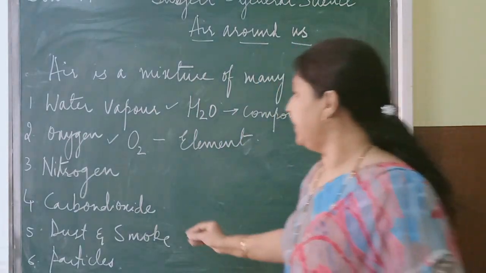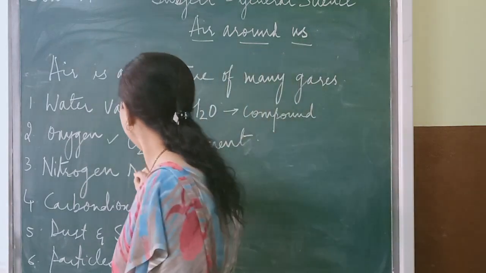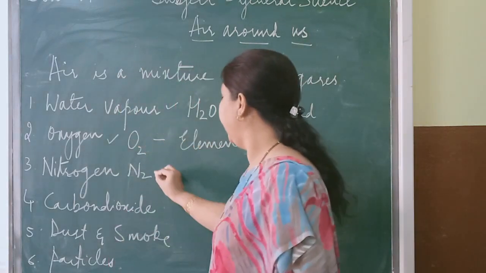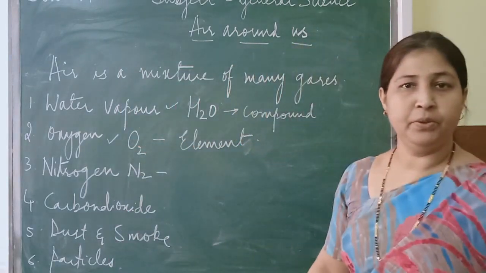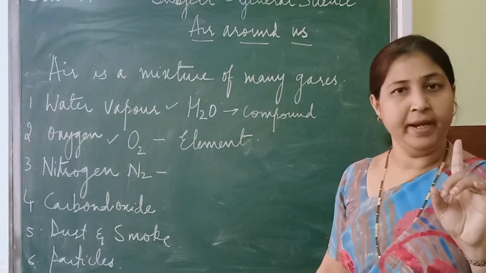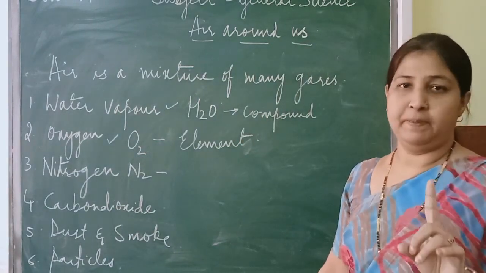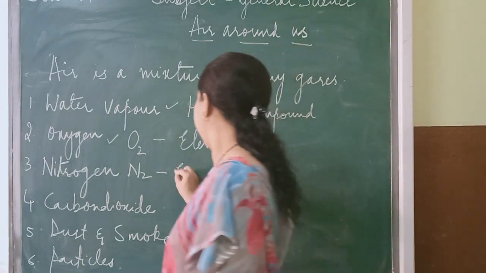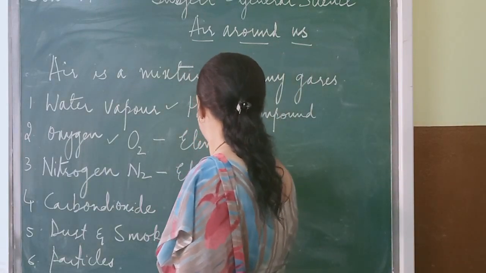Okay. Then next is nitrogen. The formula for nitrogen is N2. So what is N2? Again, nitrogen is made up of only nitrogen, only one substance. So that is called an element again.